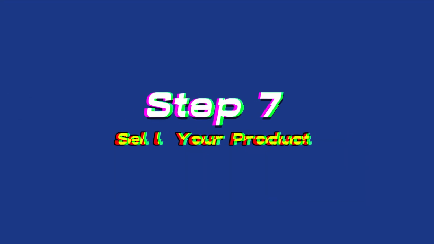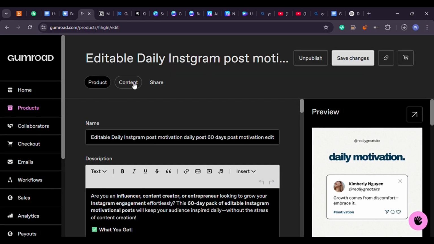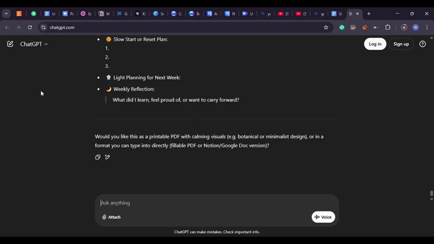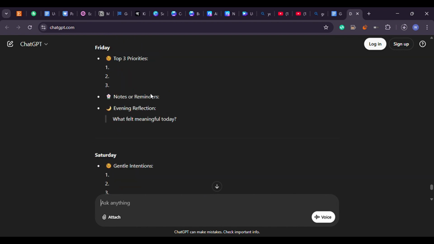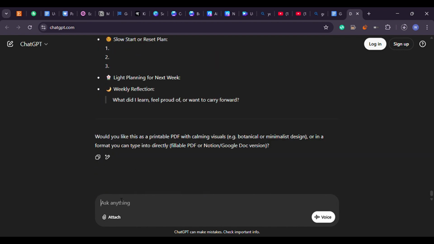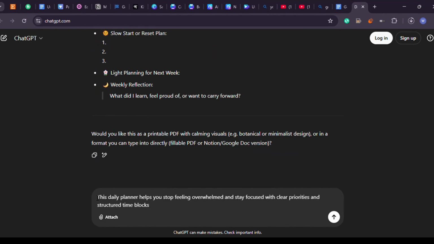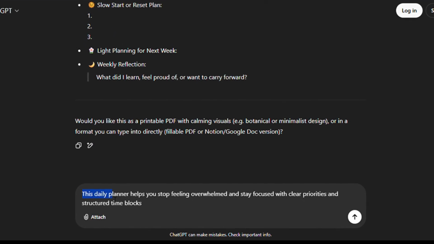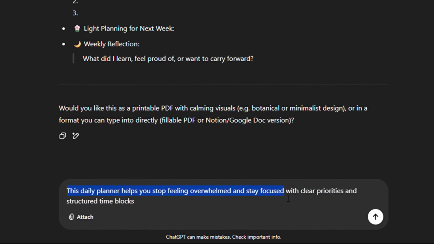Step 7. Sell your product. Once your product is published, you'll want people to actually find it. That's where you circle back to ChatGPT one more time. You can ask it to help you write a product description that focuses on benefits, not just features. Instead of just listing what's inside the planner, you want to say how it helps people. For example, this daily planner helps you stop feeling overwhelmed and stay focused with clear priorities and structured time blocks.